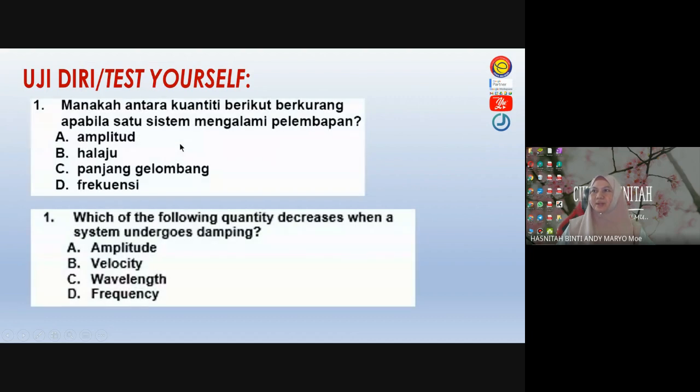Okay, so now let's test our understanding on damping. Students, are you ready? Ini soalan sikit saja, a very simple question. Okay, number 1. Which of the following quantity decreases when system undergoes damping? Okay, so which one decreases? Amplitude. Yeah, amplitude. Answer is amplitude. For damping, we will look at the amplitude only. Amplitude decreases.